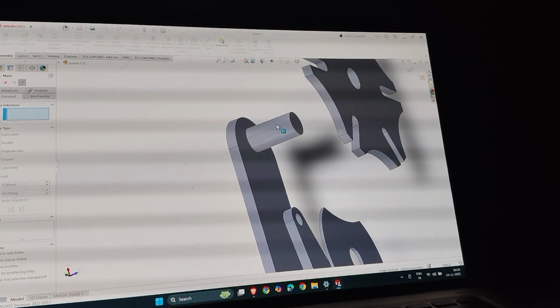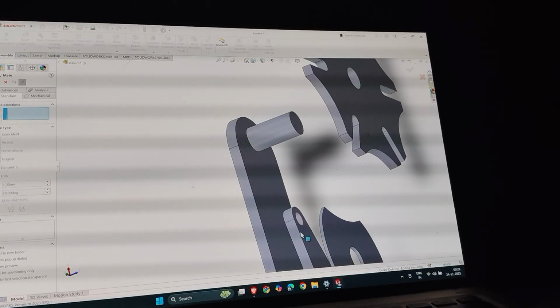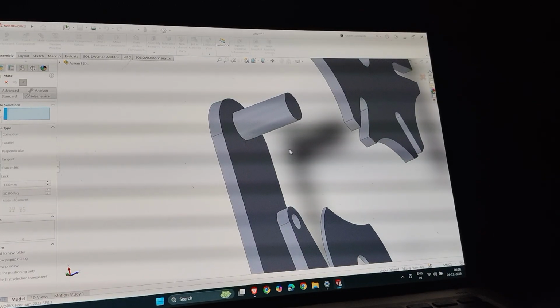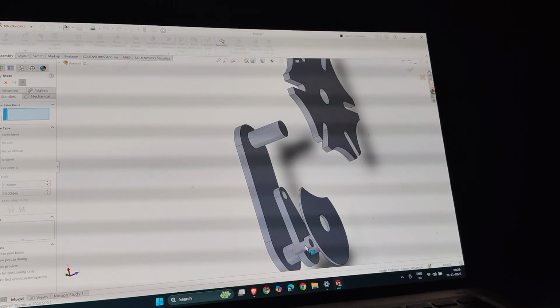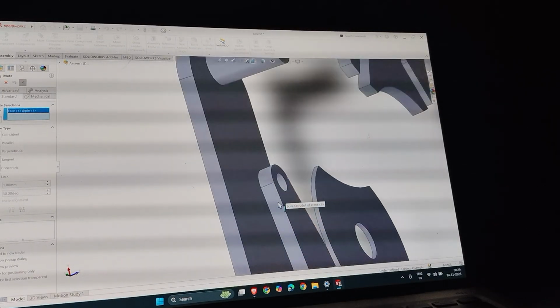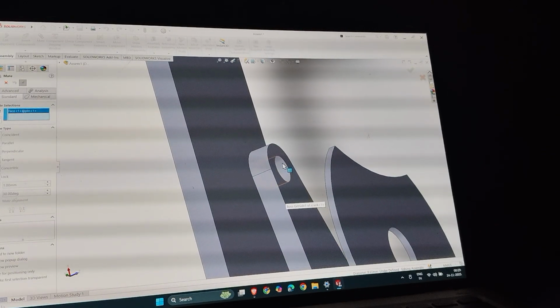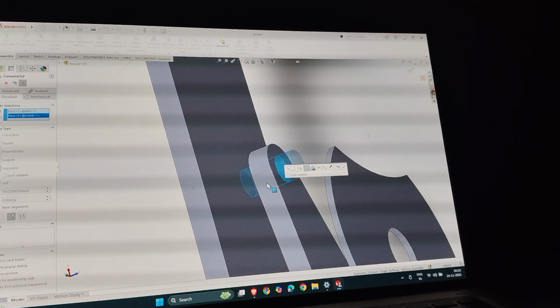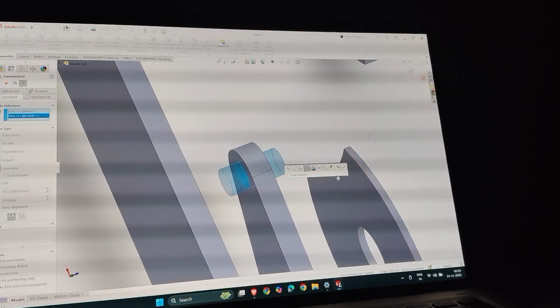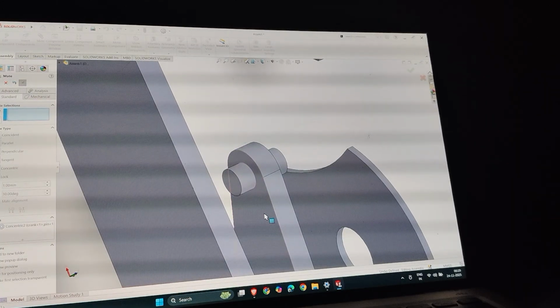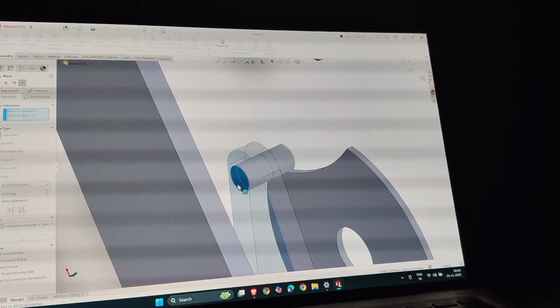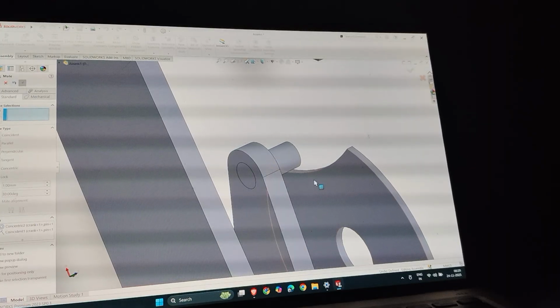Sorry, it is taking some time. Actually, I did a mistake. This is the pin actually. Select the pin, select the inside diameter of the pin, and then the surface of this. Okay, now it is okay.